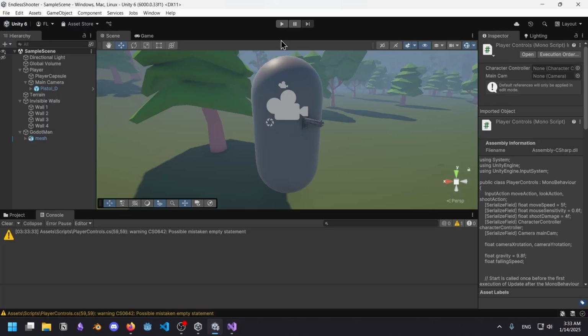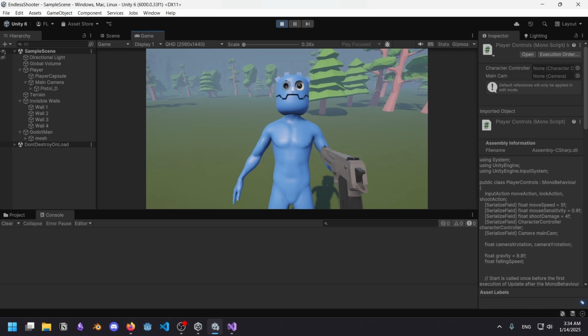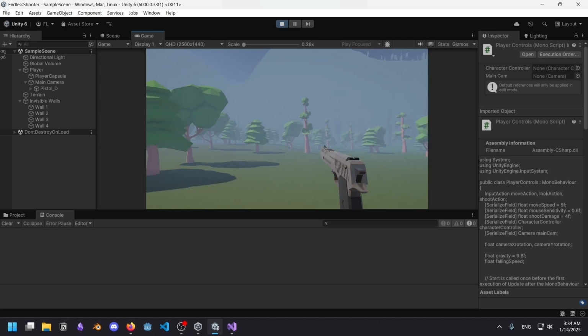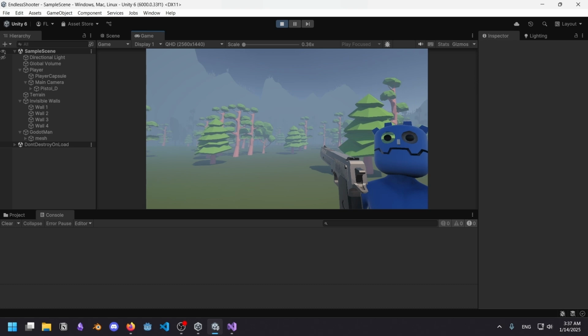I have to shoot Godot Man 3 times. It's time for you to die, my friend. 1, 2, 3. It works. So we definitely need a crosshair to help us aim.